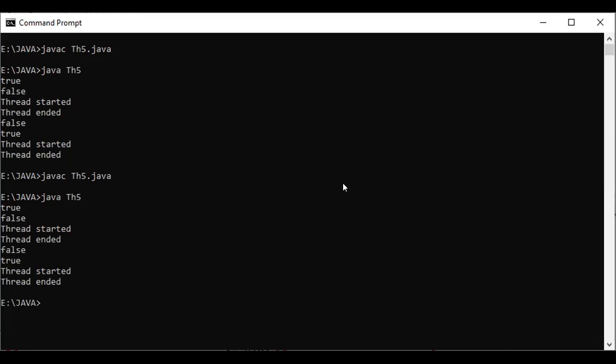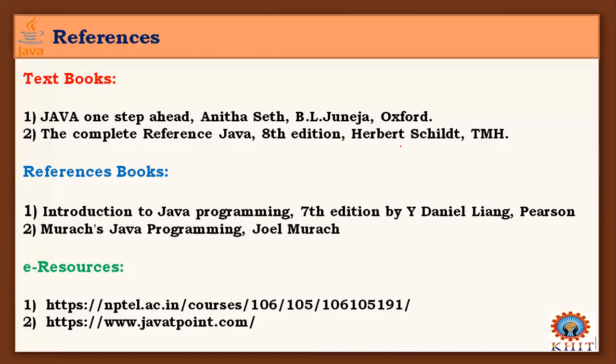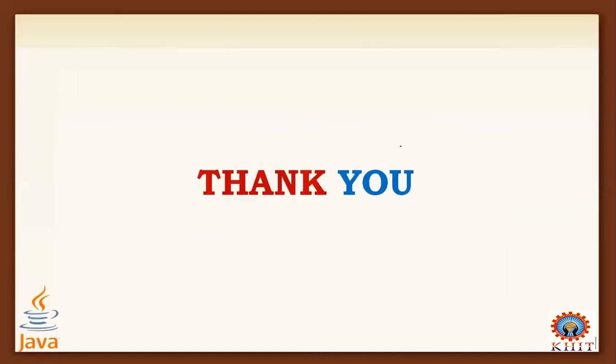After 2 seconds, it started and executed. So you can also give some time delay to the join method. That is another form of the join method: you can give an integer value here, that time delay in milliseconds. Thank you.